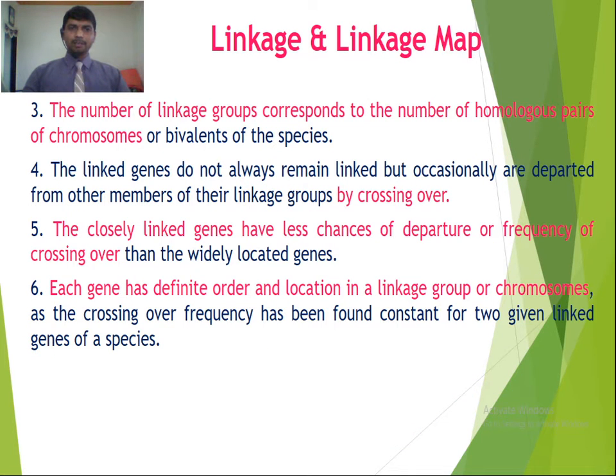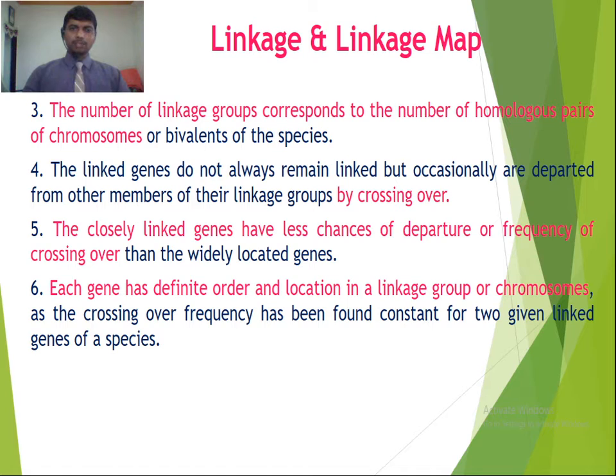The number of linkage groups corresponds to the number of homologous pairs of chromosomes or bivalents of the species. For example, in onion there are 16 chromosomes, and if we count the homologous pairs, these are 8 pairs. So in onion there are 8 linkage groups. The number of linkage groups corresponds to the number of homologous pairs of chromosomes of the species.